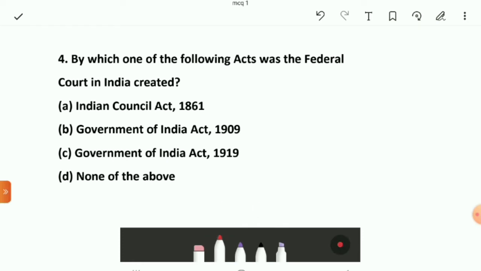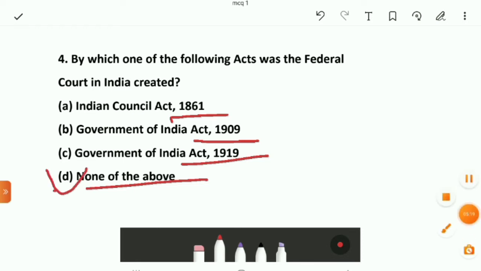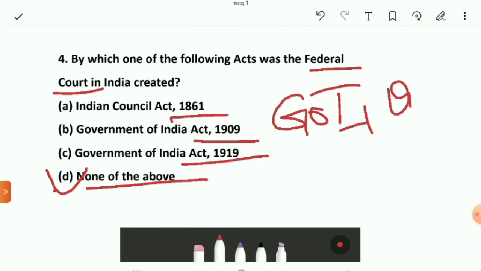Next question is: by which one of the following acts was the Federal Court in India created? Option A is Indian Council Act of 1861. Option B is Government of India Act 1909. Option C is Government of India Act 1919. And last option is none of the above. The right answer is none of the above, because just now we saw that the Federal Court of India was established by the Government of India Act 1935.